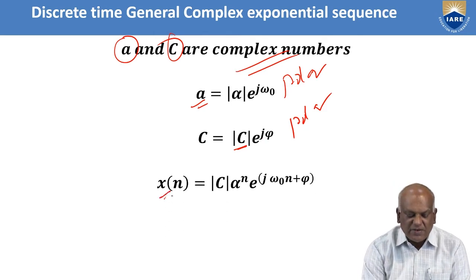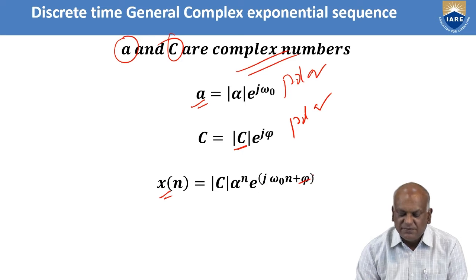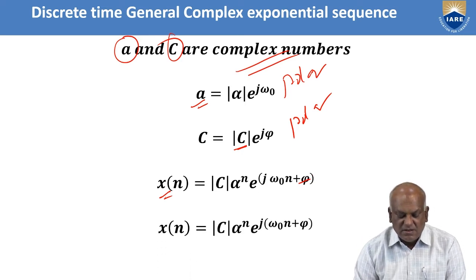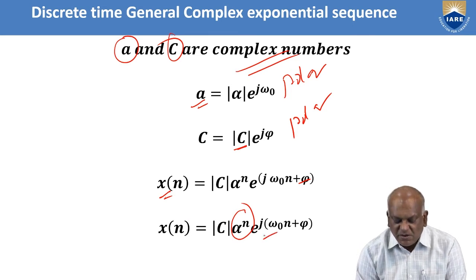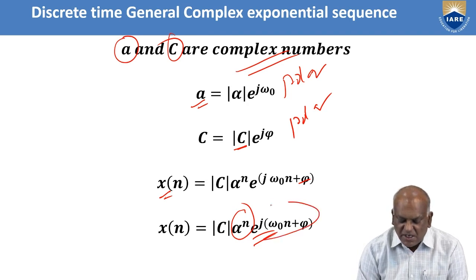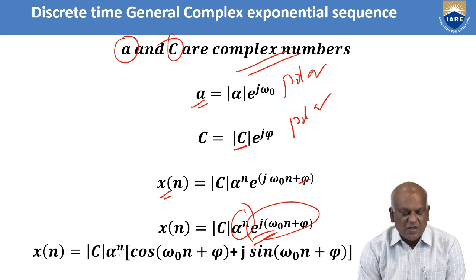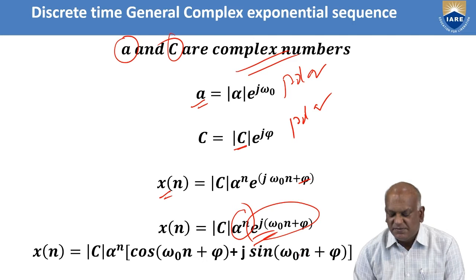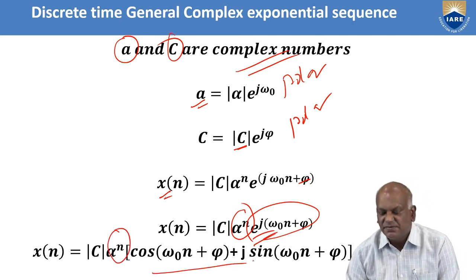Now we can write the x of n sequence. x of n is equal to C alpha power n e power j (omega naught n plus phi). Simply, it is a real exponential function, alpha power n, multiplied with a complex exponential function. This complex exponential can again be written in sinusoidal form. That is, C alpha power n [cos of (omega naught n plus phi) plus j sin of (omega naught n plus phi)]. That is, a real exponential multiplied with sinusoids.